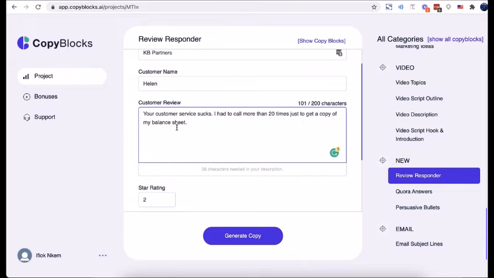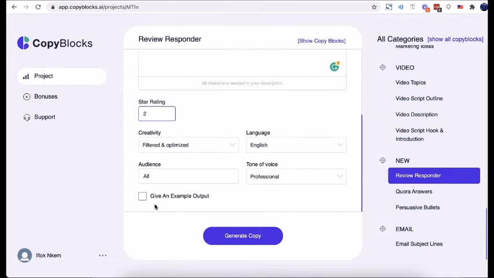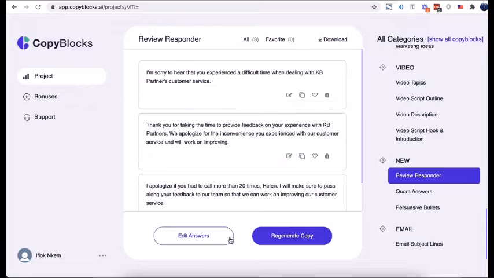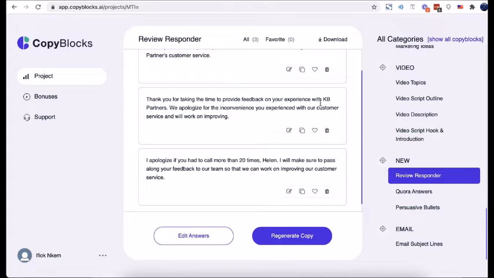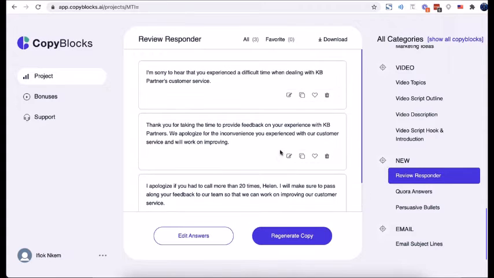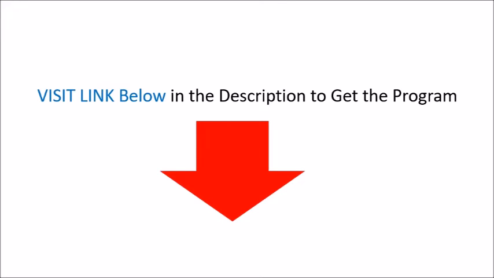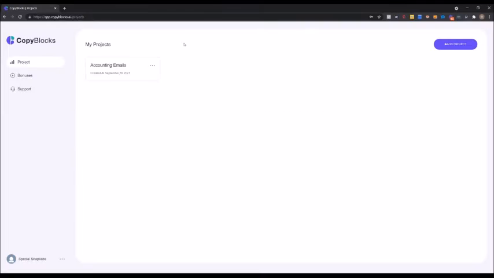And the best part, the free commercial license that's included turns CopyBlocks into a money-making machine for you, because you can now sell copywriting services across the globe and get paid for something that's 100% automated and done by CopyBlocks.